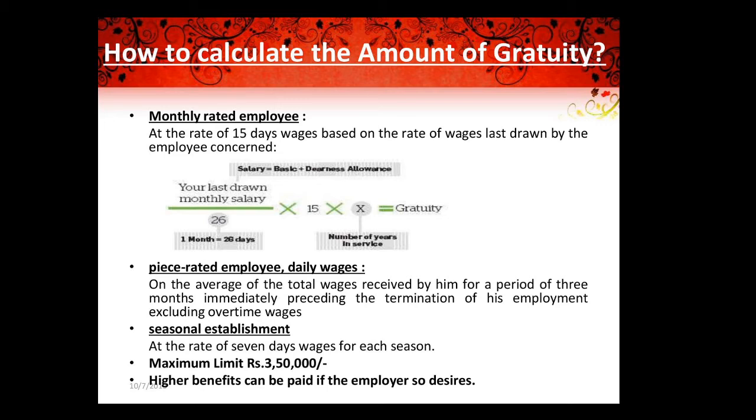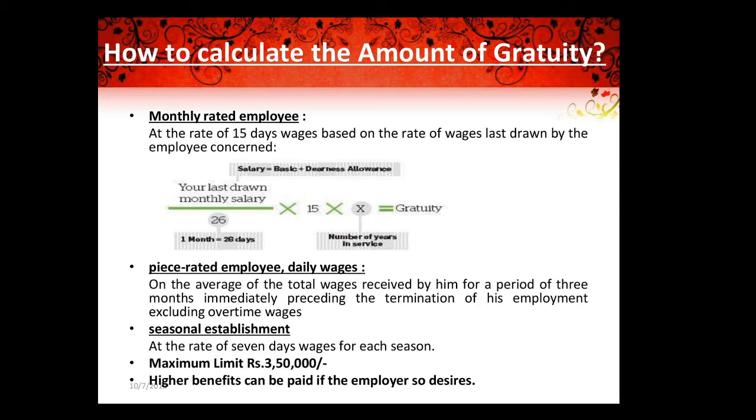Say you worked for, for example, 10 years. So you multiply that by 10, and you calculate according to this. Something around 3 lakhs you will be getting. Like that you can calculate.